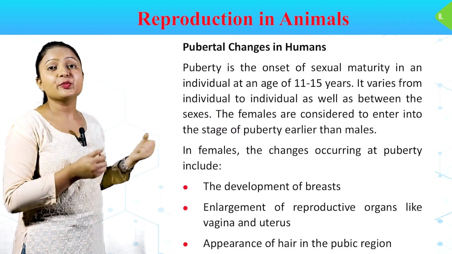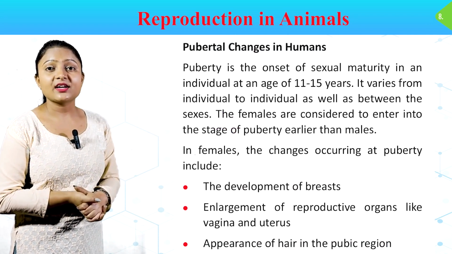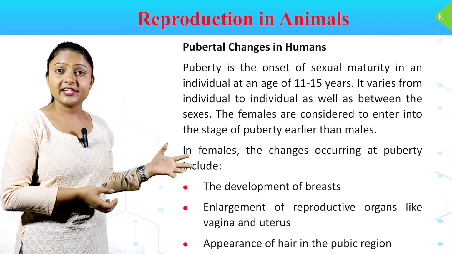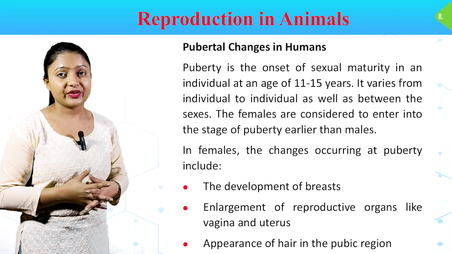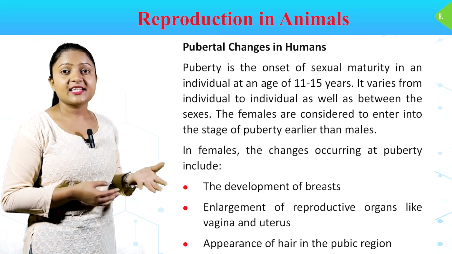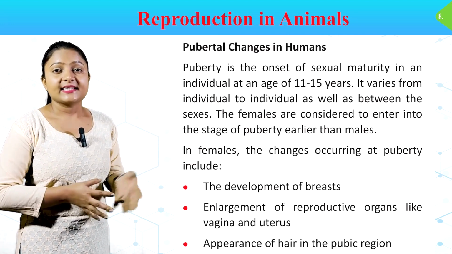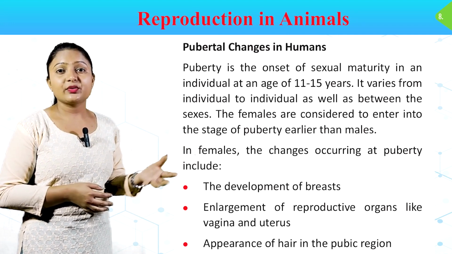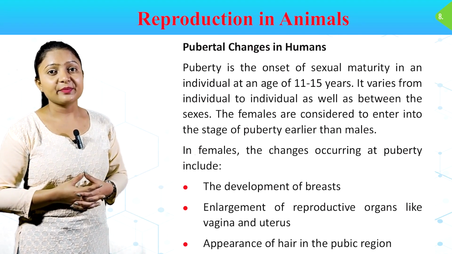Pubertal changes in humans. Puberty is the onset of sexual maturity in an individual at an age of 11 to 15 years. It varies from individual to individual as well as between the sexes. Females are considered to enter the stage of puberty earlier than males.